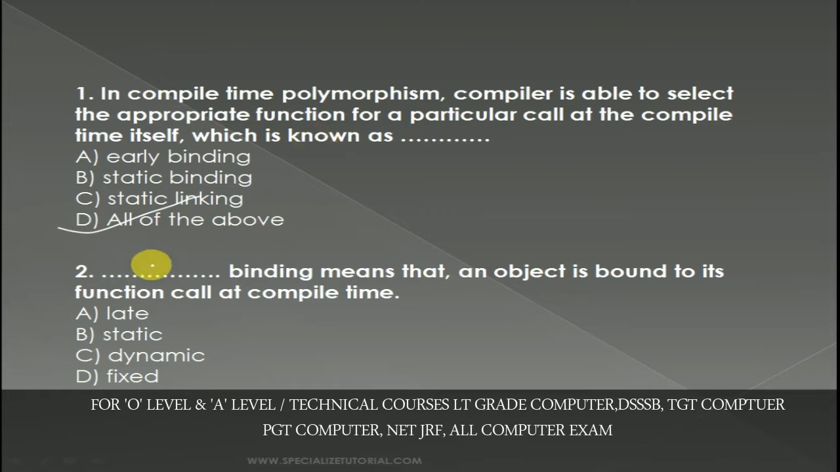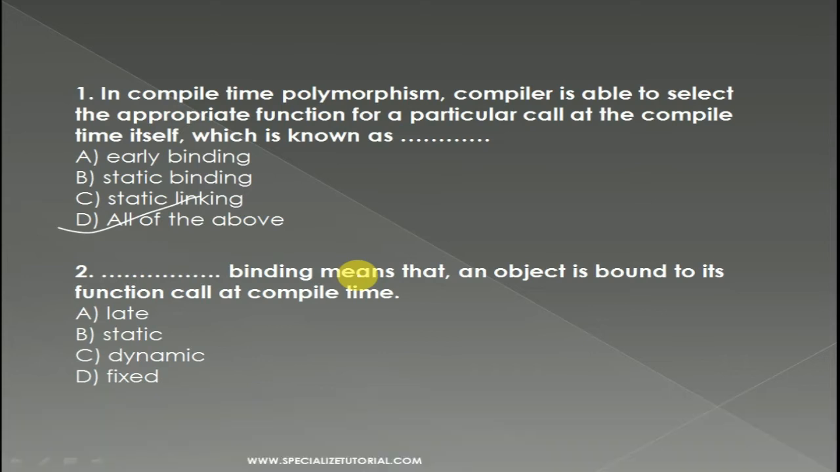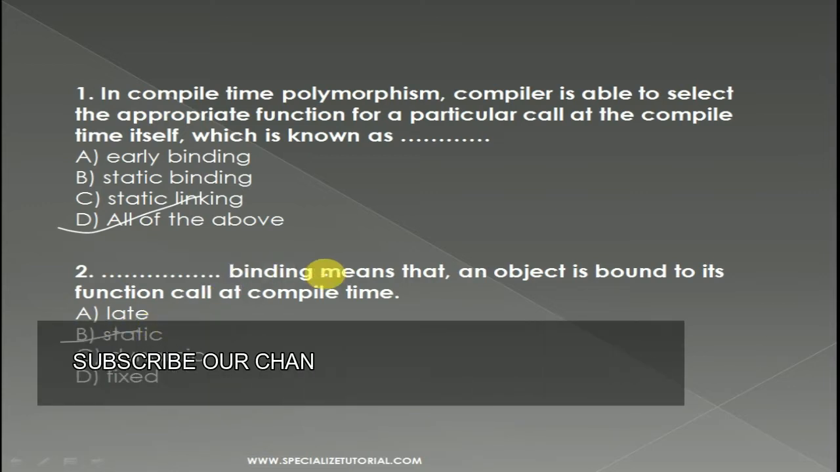Now take question number 2. Dash binding means that an object is bound to its function call at compile time. The options are late, static, dynamic and fixed. Yes, your answer is static. Static binding means that an object is bound to its function call at compile time.